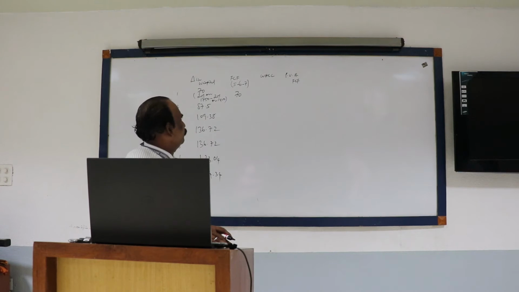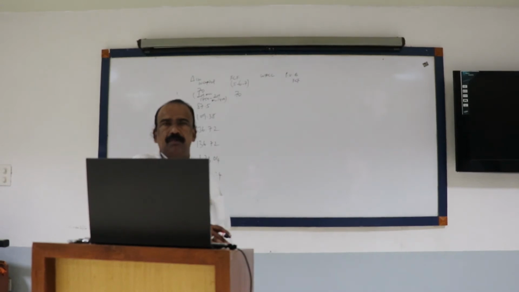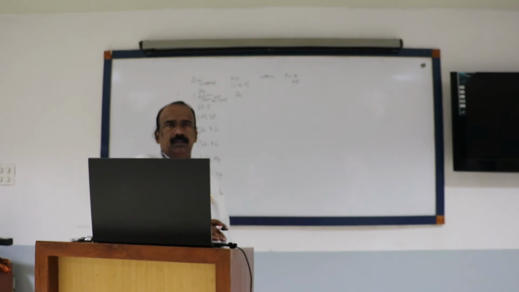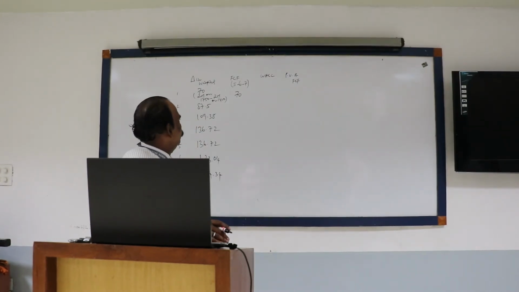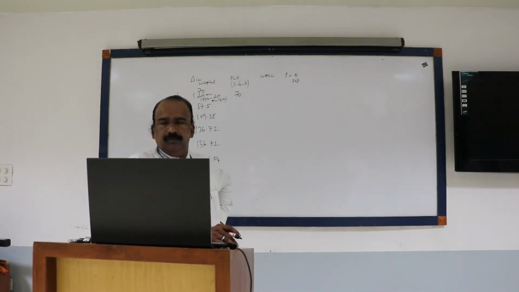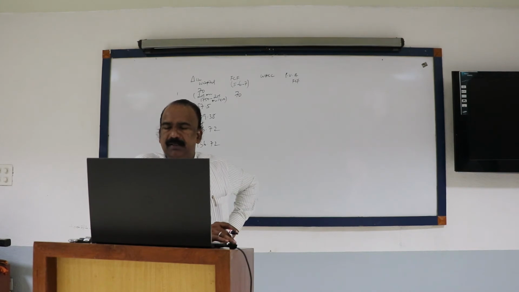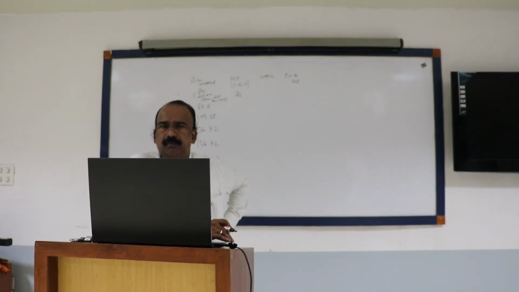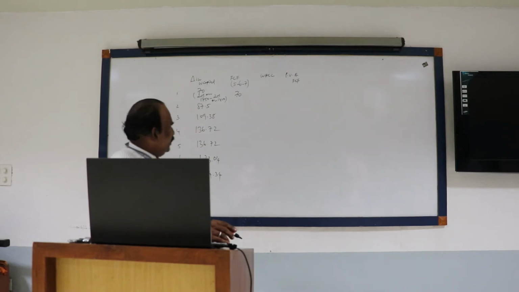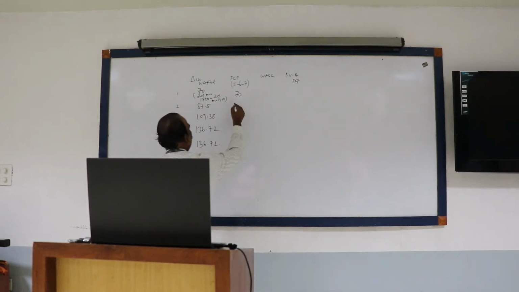Second year, how much comes? Sir, 87.5. 87.5, correct. Same thing.